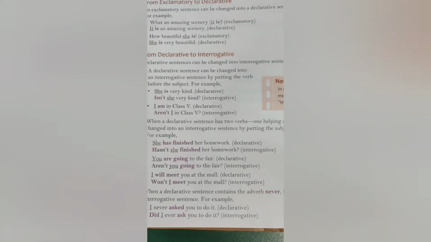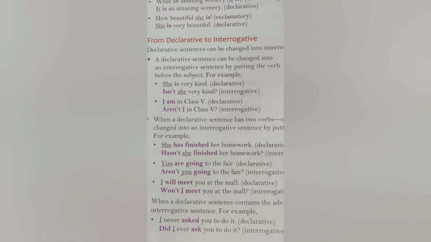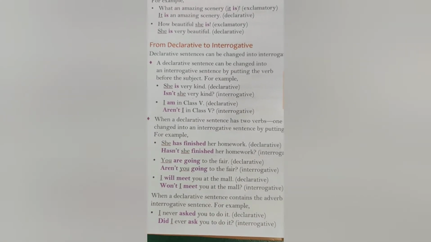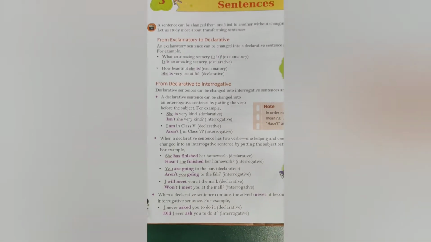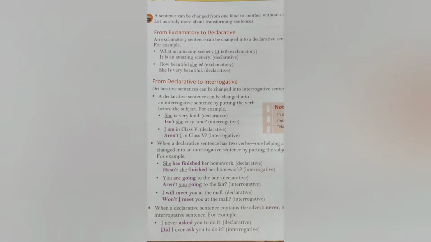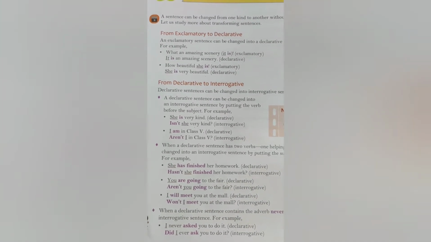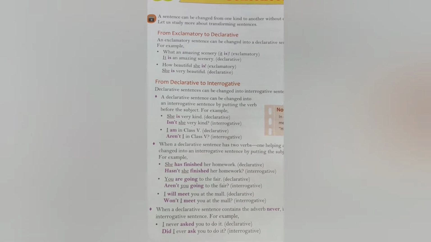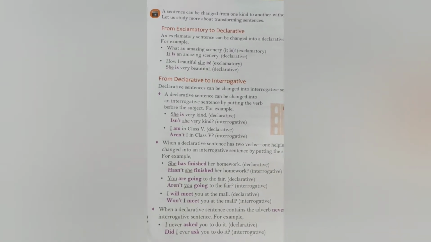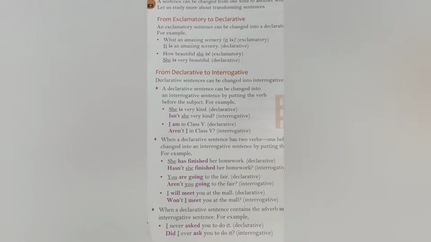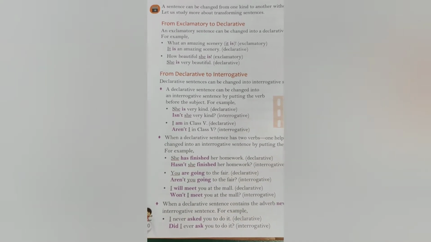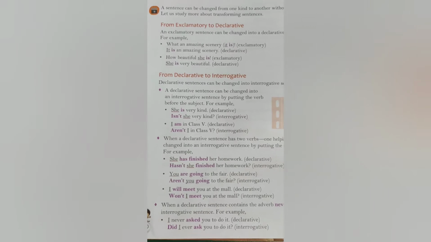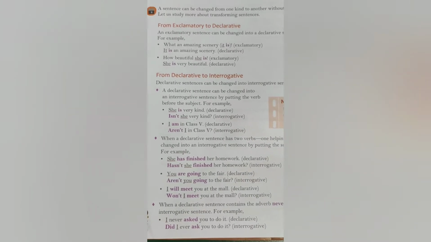Here it is given that a declarative sentence can be changed into an interrogative sentence, and an interrogative sentence could also be changed into a declarative sentence. A declarative sentence can be changed into an interrogative sentence by putting the verb before the subject. All of you know that the formation of a simple sentence or a statement is subject plus verb.